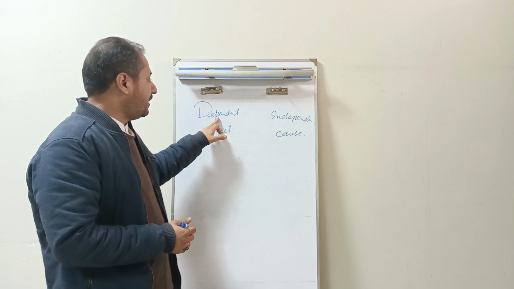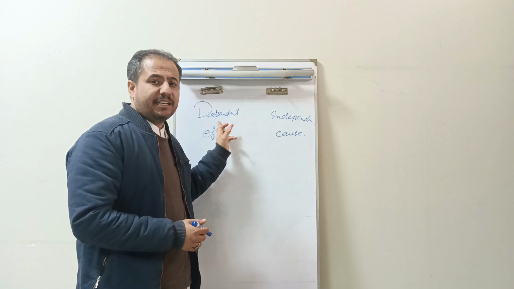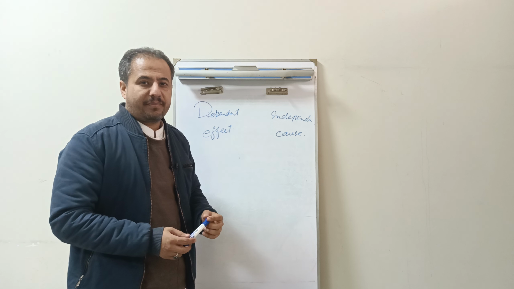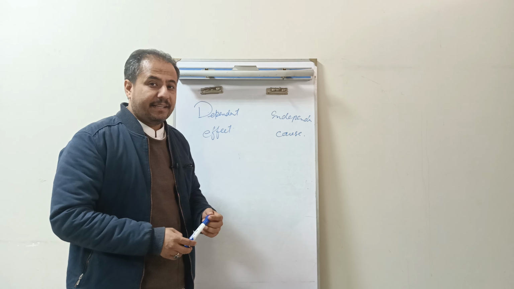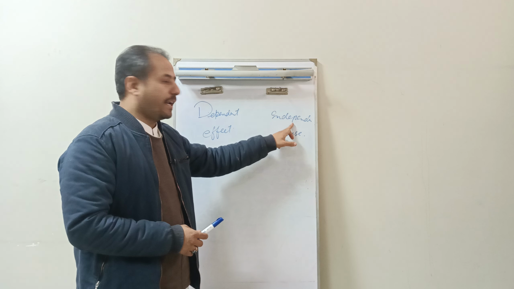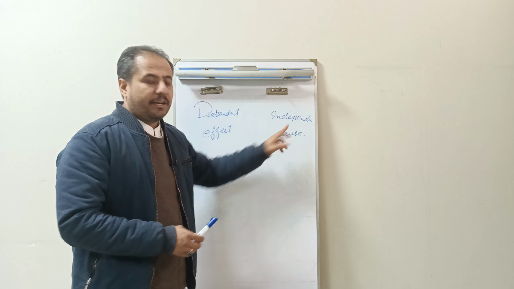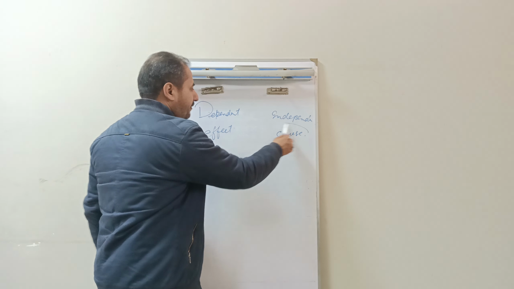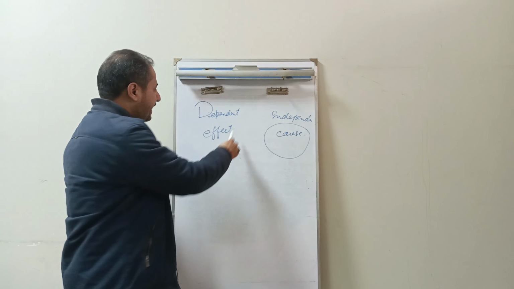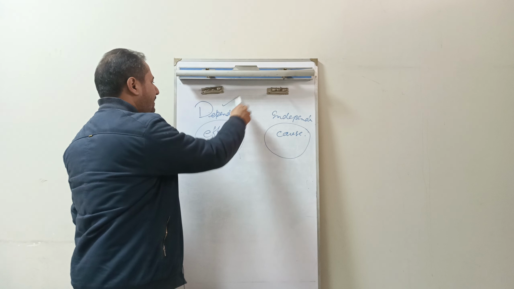So dependent variables are basically those variables which depend on independent variables. Again, dependent variable is that variable which depends on independent variable. It means that independent variables are basically the causes and their effect is the dependent variable.